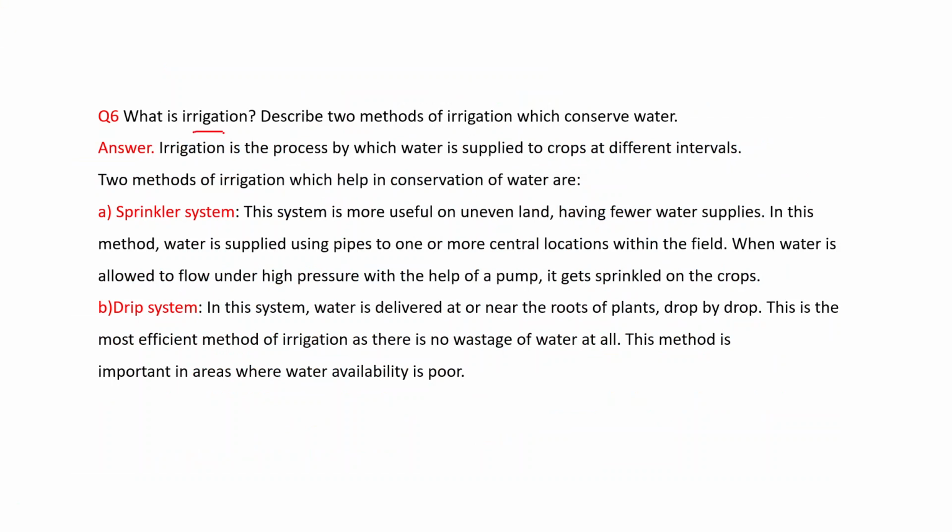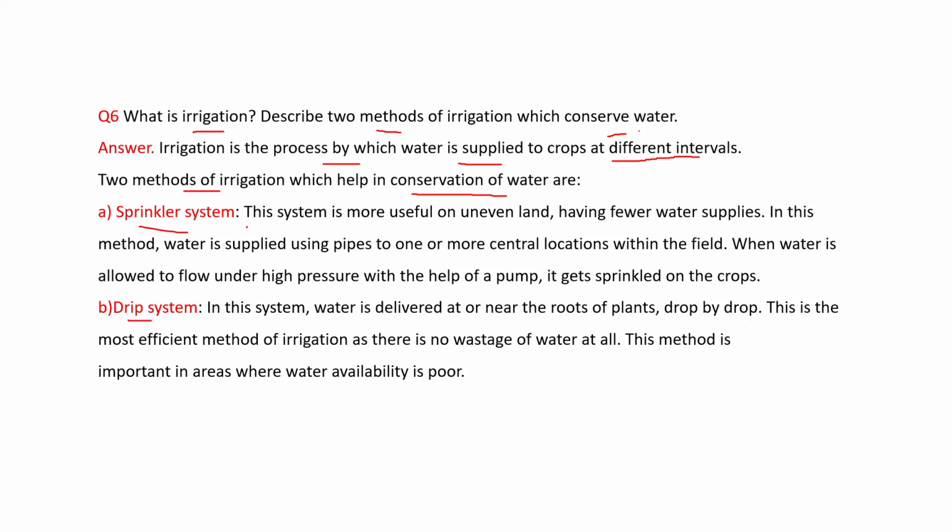Next, what is irrigation? Describe two methods of irrigation which conserve water. Irrigation is the process by which water is supplied to crops at different intervals. Two methods of irrigation which help in conservation of water are actually the modern methods of irrigation: the sprinkler system and the drip system.